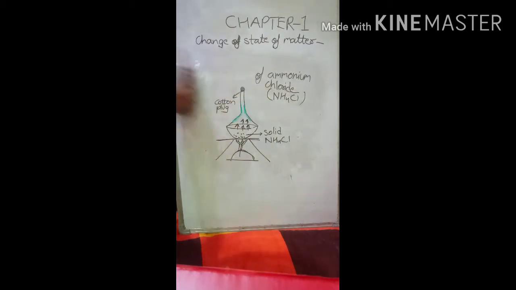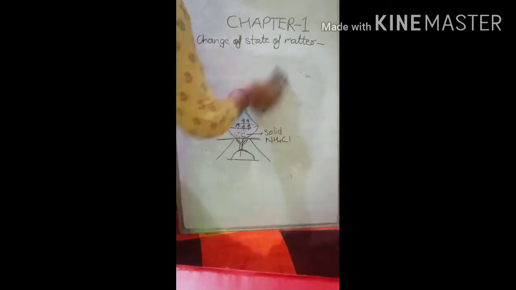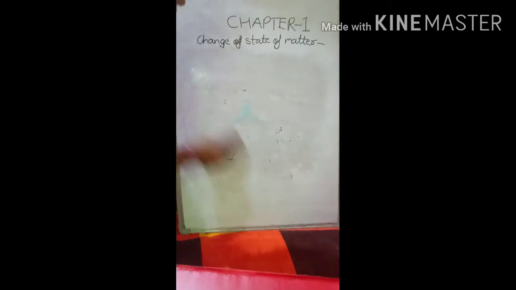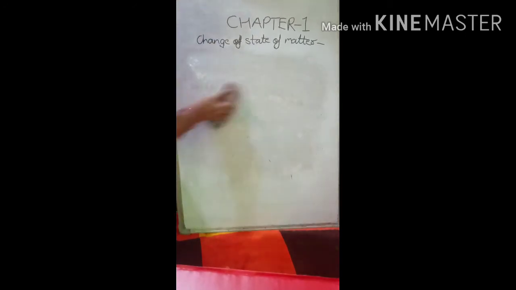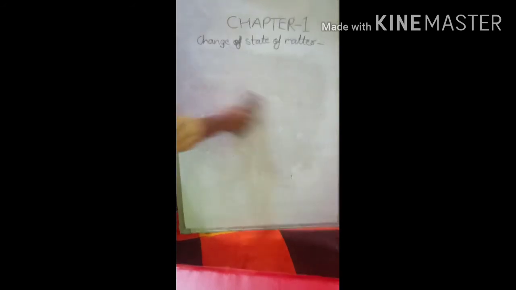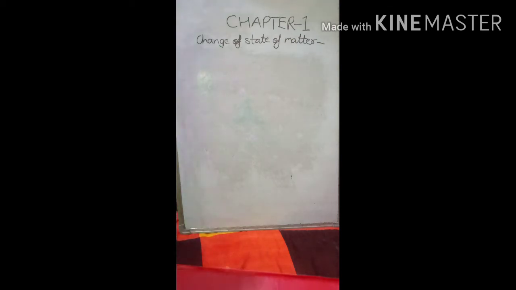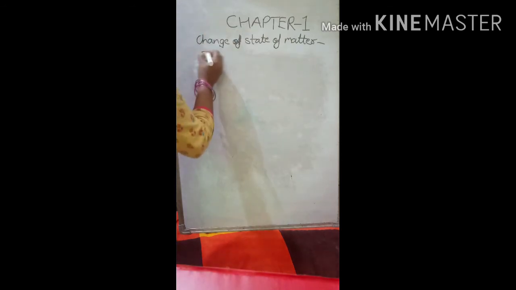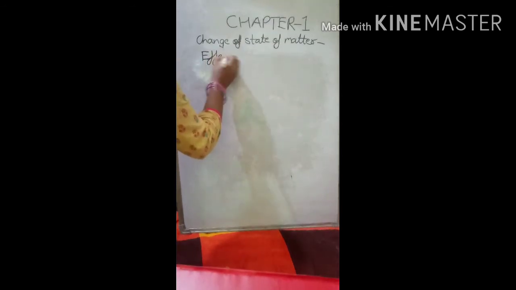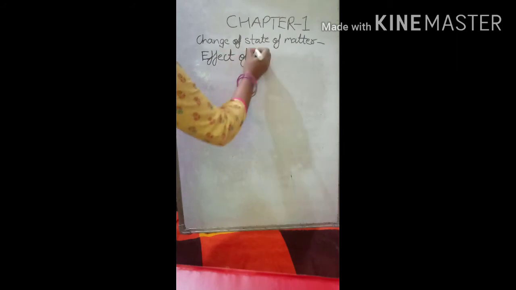Now next we'll see the effect of pressure. All these processes are involved under the heading effect of temperature. That is, on increasing the temperature, how one state of matter can be changed into another. We have seen the boiling process, melting process, then sublimation, then freezing and condensation. Now we see the effect of pressure.